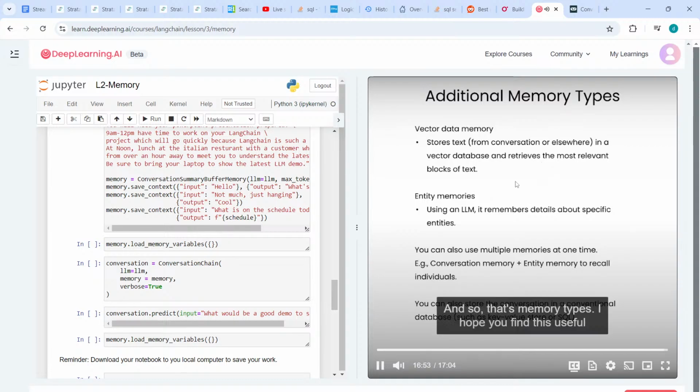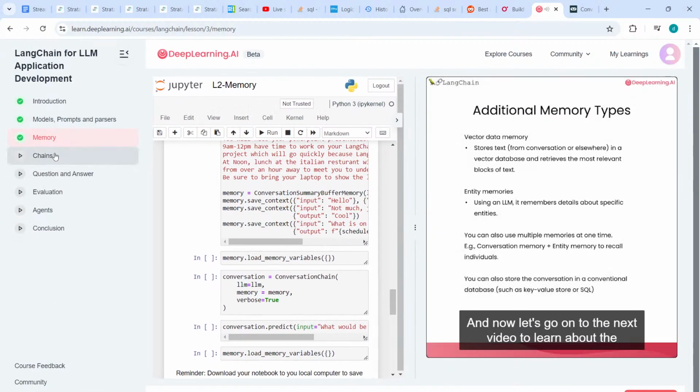And so that's memory types. I hope you find this useful building your own applications. And now let's go on. All right, this looks cool. Chains.